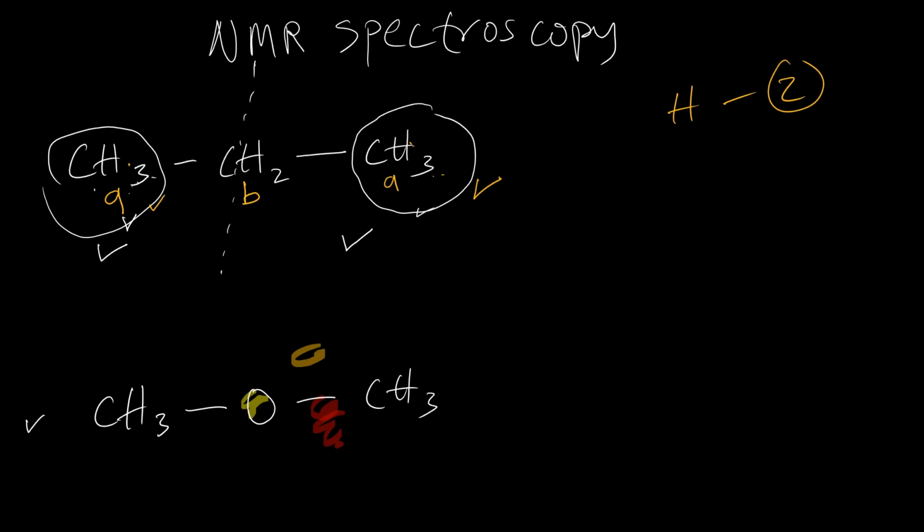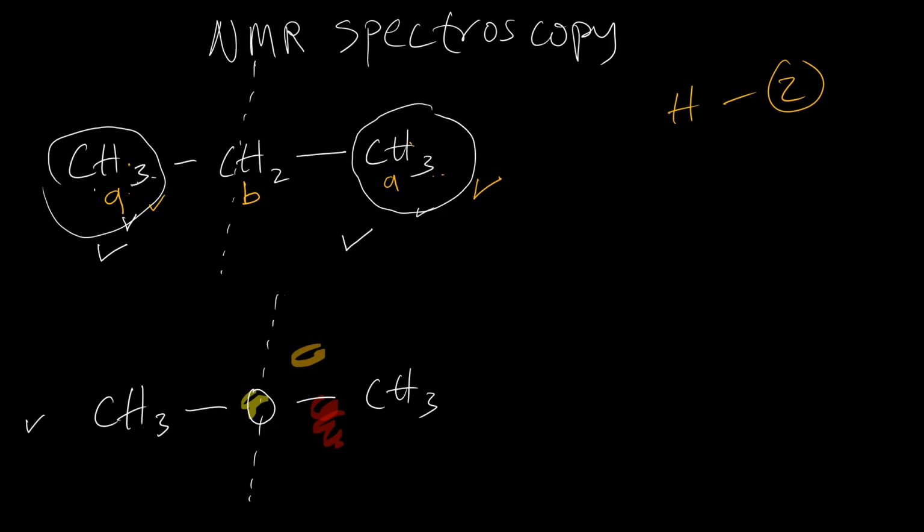Okay, so looking at this compound here, you can tell that there should be a line of symmetry here, right? A line of symmetry here divides this molecule into two equal parts.